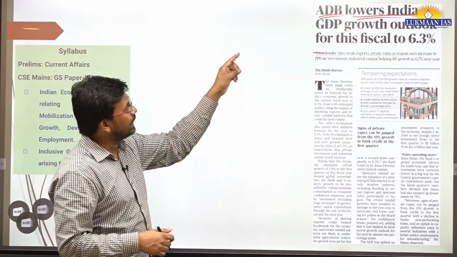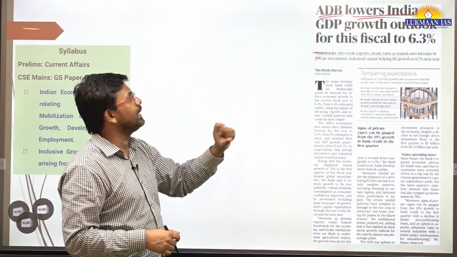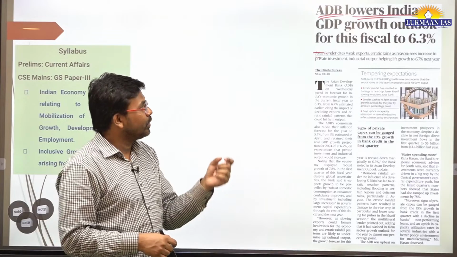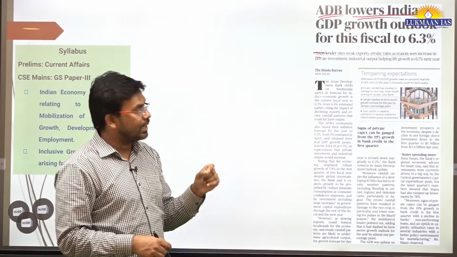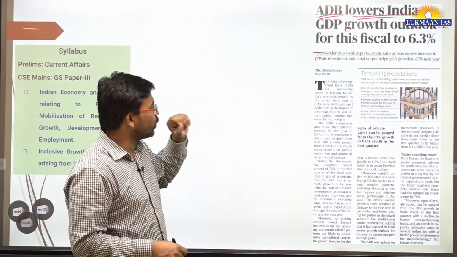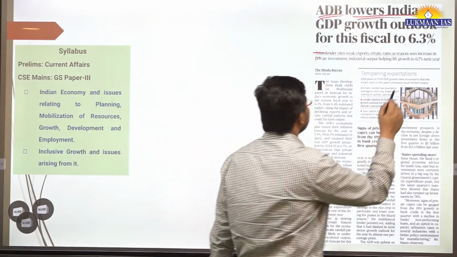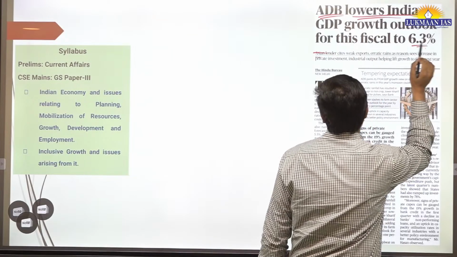So recently the ADB has forecasted India's growth outlook, that how India is going to grow. So they have lowered the outlook. Okay, earlier they have said that India is going to grow at 6.7%, but now they have said that it is going to grow at 6.3%.